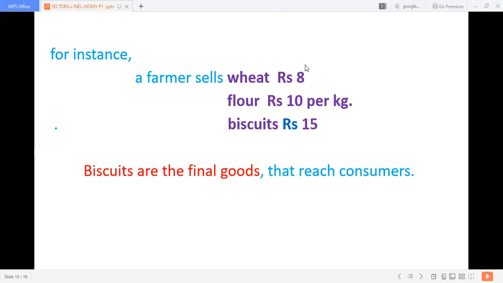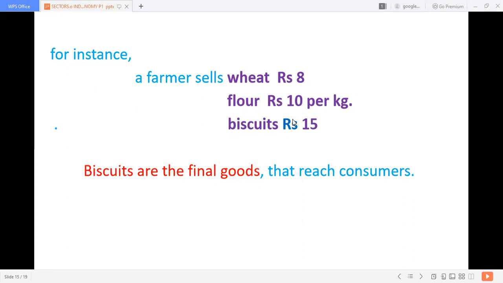That is flour, 10 rupees per kg. Again, it is made into biscuits, adding sugar, this and that. They made biscuits that are sold for 15 rupees. So wheat is from the primary sector, flour from the secondary sector, and biscuit also from the secondary sector.